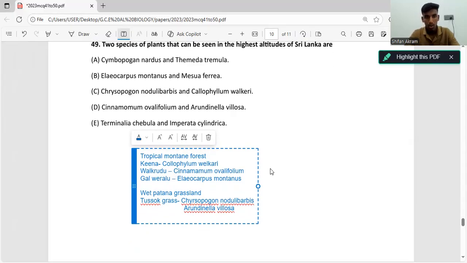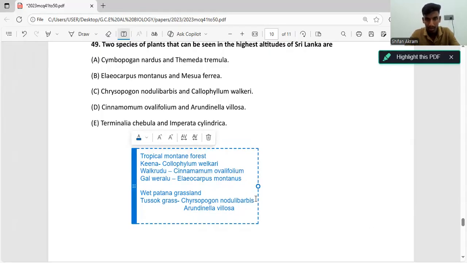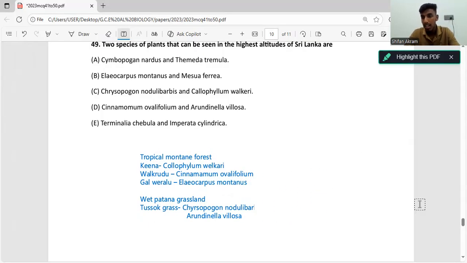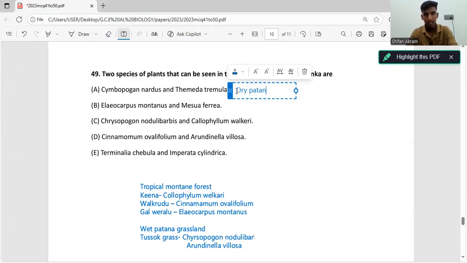So these are the species that are present in tropical montane: first, we have Calophyllum walkeri, Cinnamomum ovalifolium, and Heliocarpus montanus. But if we take wet Patana grassland, we have Chrysopogon nodulibarbis, and then we have Arundinella villosa. So these all belong to wet Patana grasslands. Cymbopogon nardus and Themeda tremula don't belong to tropical montane forest or wet Patana grassland. They belong to dry Patana grassland. This statement is wrong.